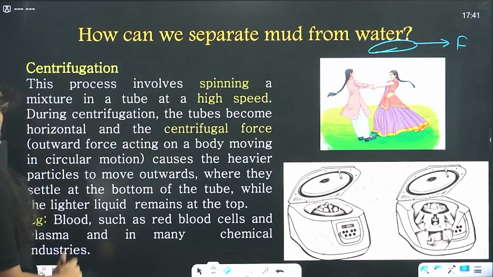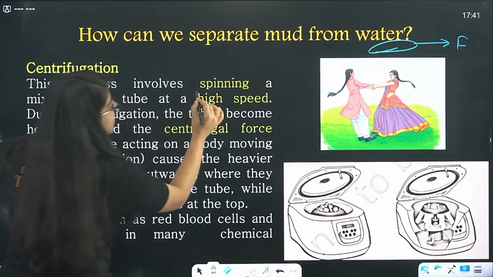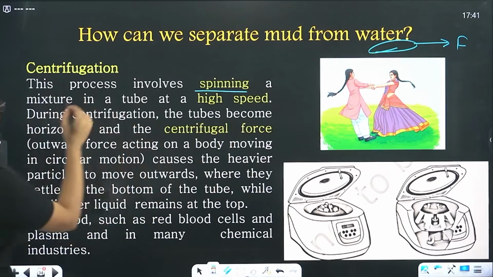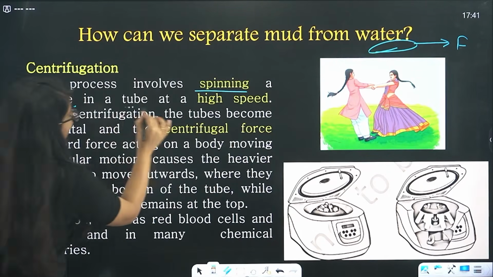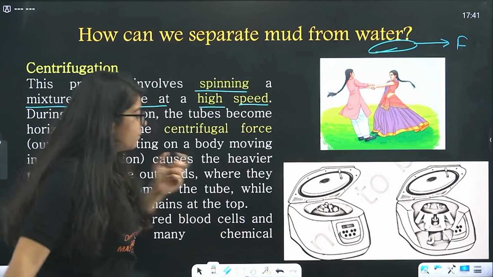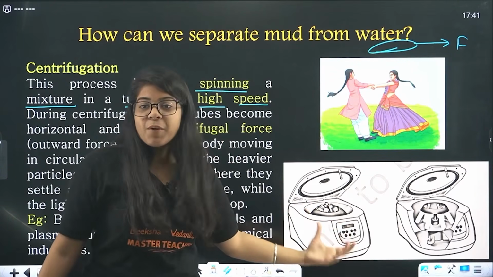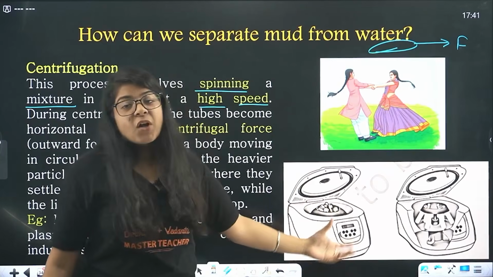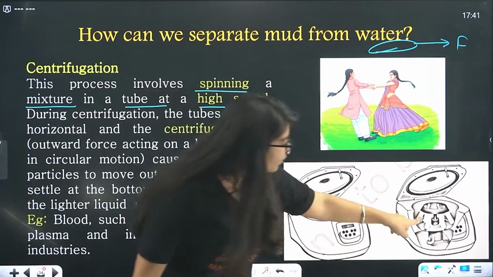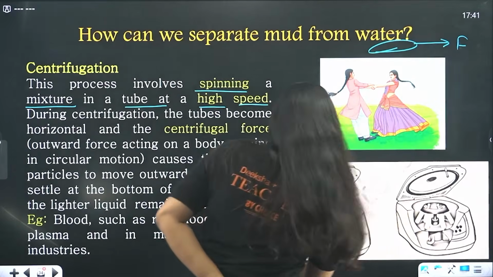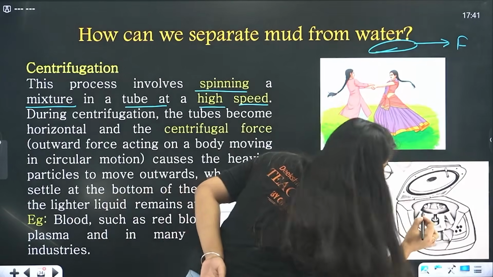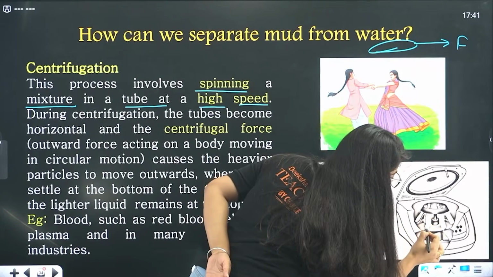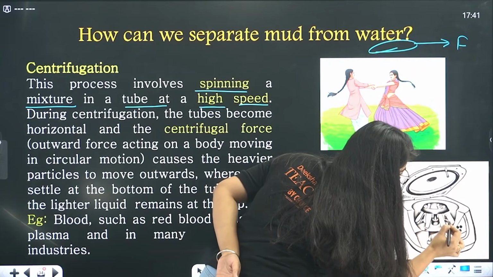Now, this process is similar to this. It's a spinning of a mixture in a tube at high speed. Now, we have these machines, centrifuges. They have these kinds of tubes. These are the test tubes you have seen in the chemistry lab, right?